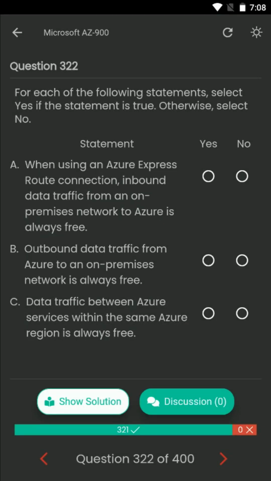Question number 322. For each of the following statements, select yes if the statement is true. Otherwise, select no. Statement A. When using an Azure ExpressRoute connection, inbound data traffic from an on-premises network to Azure is always free. Statement B. Outbound data traffic from Azure to an on-premises network is always free. Statement C. Data traffic between Azure services within the same Azure region is always free. The correct answers are Statement A, yes. Statement B, no. Statement C, yes.